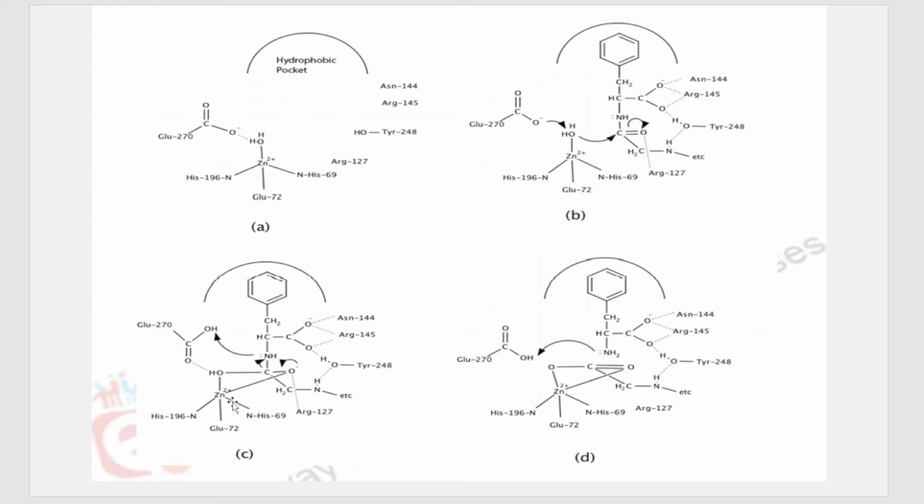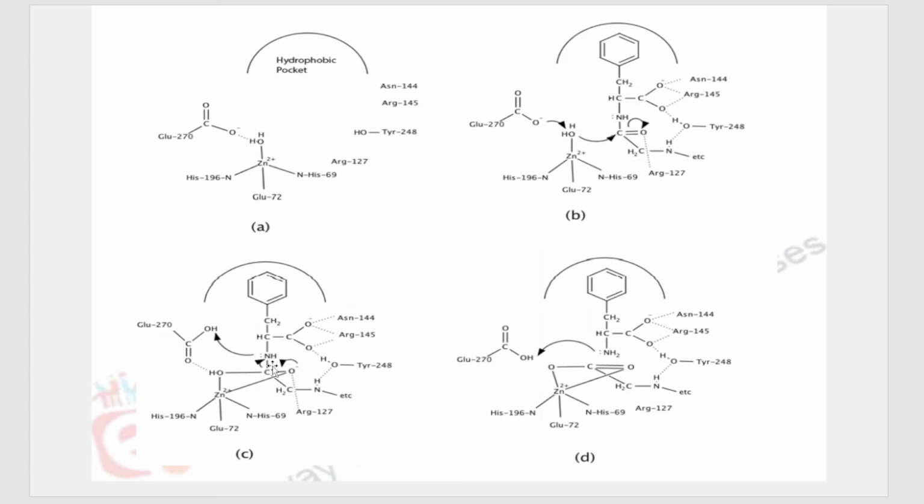So zinc forms that 5th bond with this oxygen. Okay, that is step number 3. And also this glutamate group gets reversed. That is, the H plus it has taken from here, and it becomes reversed like this in structure.